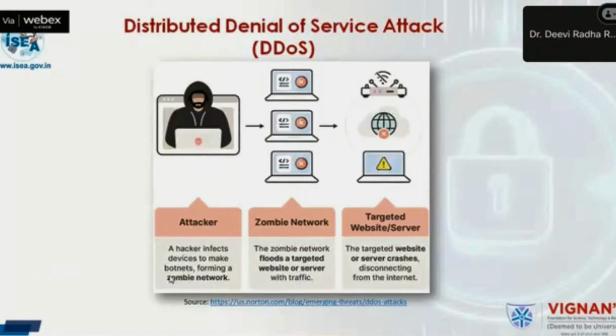This is one kind of attack that happens in a network: a distributed denial of service attack. Previously we had the CrowdStrike attack, the huge loss of Microsoft devices. There was a huge outage. Many financial institutions, airlines, e-businesses, and marketing people had huge losses because of a 9-hour outage of Microsoft devices.